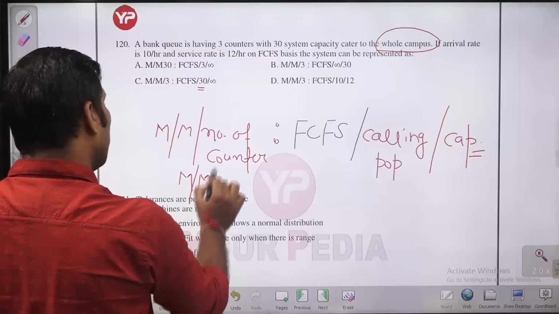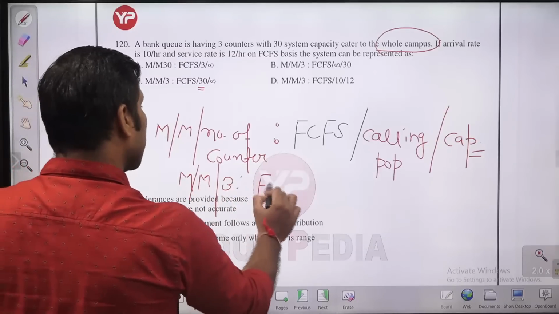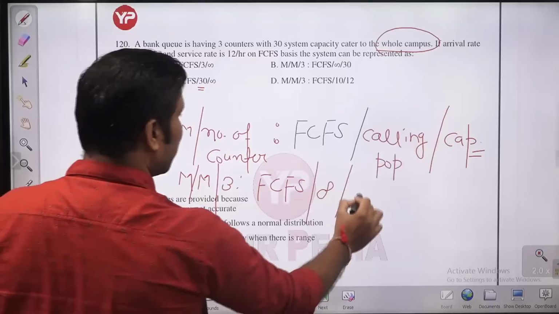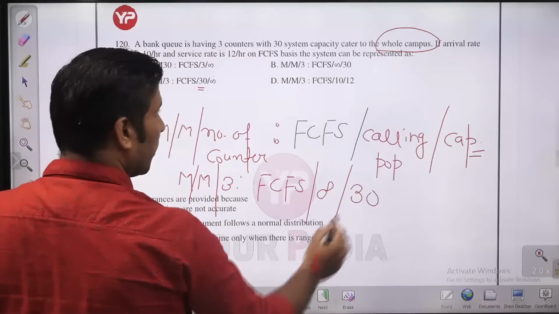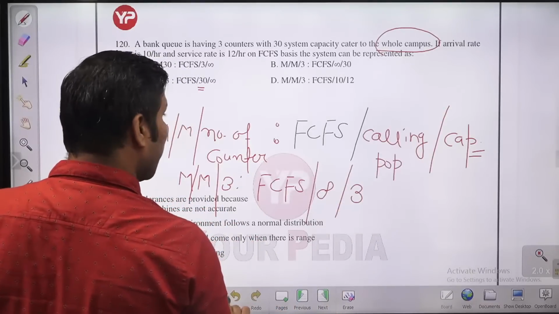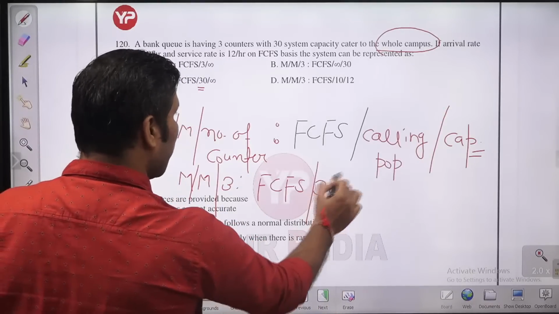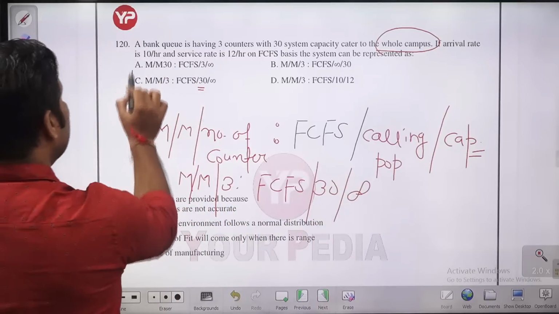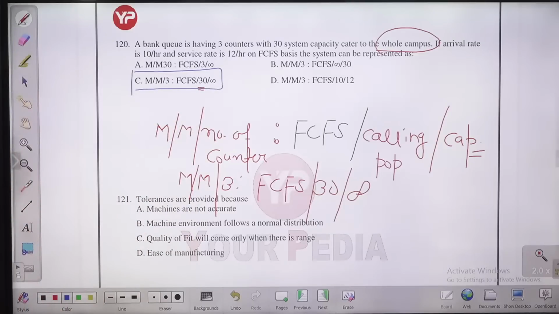How many counters? There are three counters. First come first serve basis. Calling population is infinite. How much is the capacity? That is 30. Sorry, calling population is 30. How much is the capacity? Infinite. So C is the answer for this question. Please check.